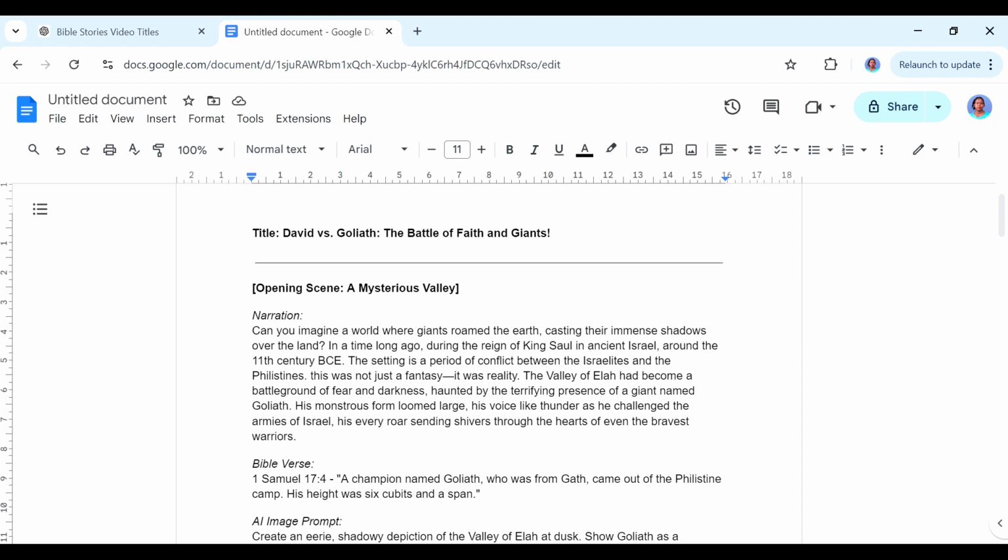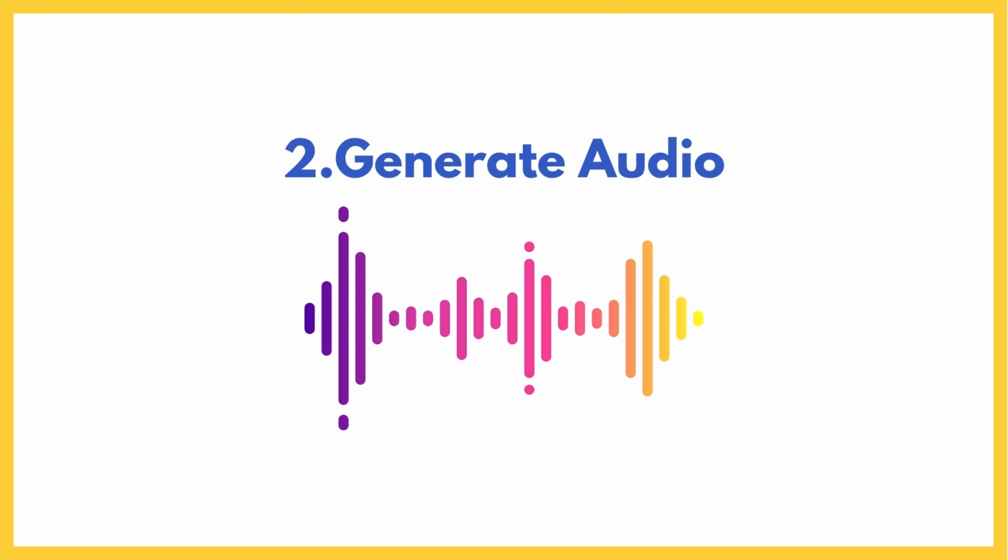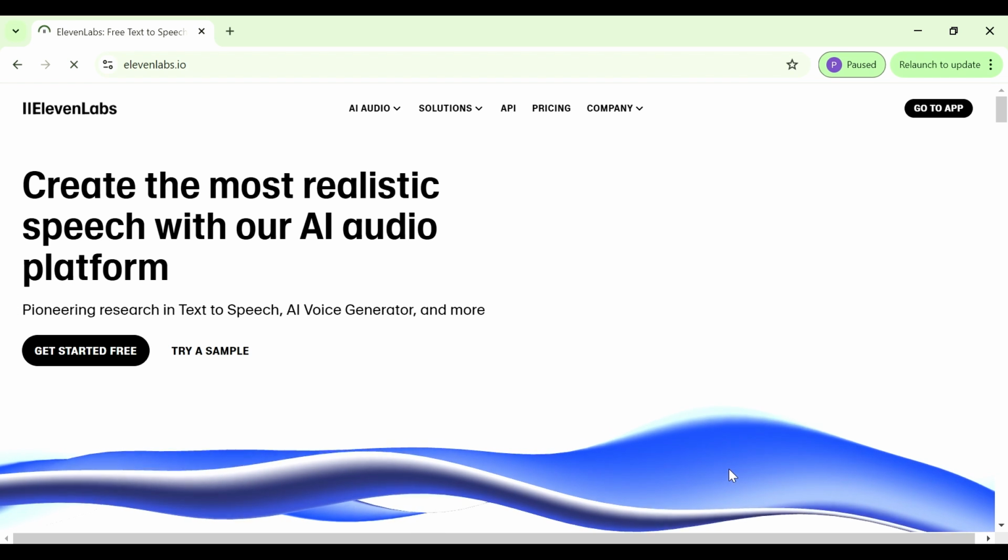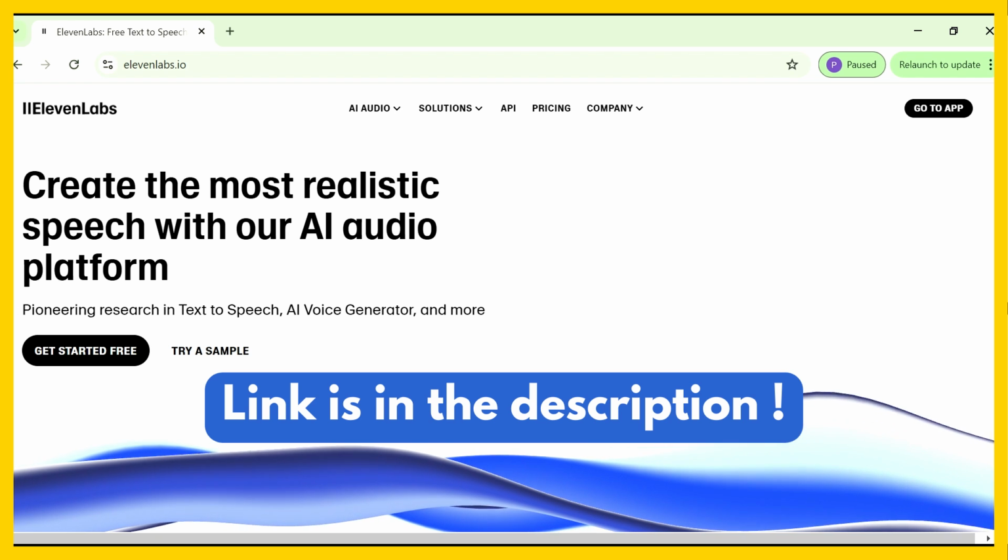Now we go to the second step. So the second step is us generating some audio for this. For this, we're going to be using 11 Labs, and you can find the link to sign up in the description.